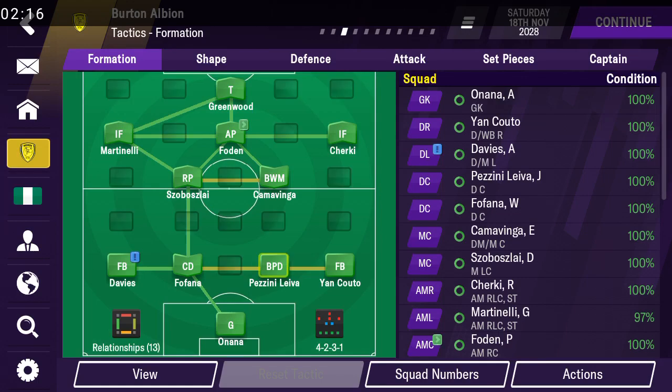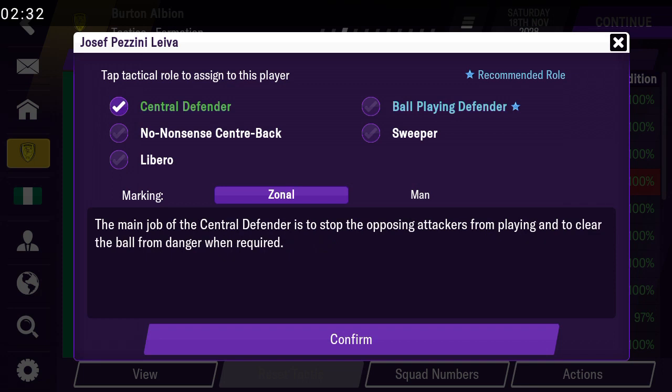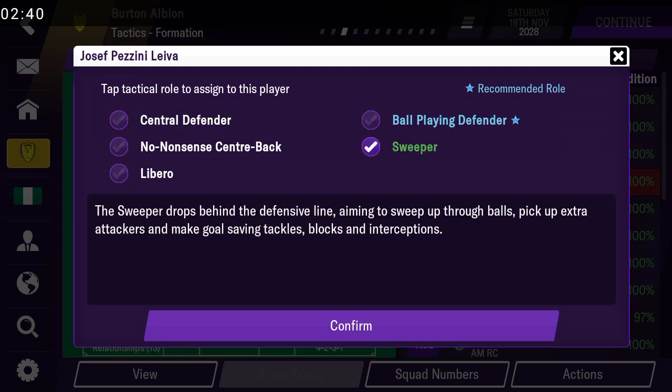So the defense roles now. This ball playing defender, this one is just simple. Defenders that don't just clear the ball, and they like to read everything. Someone like Van Dijk is a ball playing defender. And center back role, almost all center backs. Then which other one? The sweeper. Yeah, the sweeper is someone like Kompany.